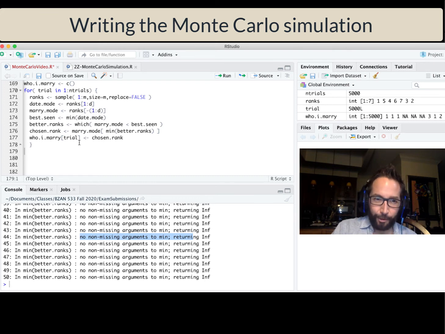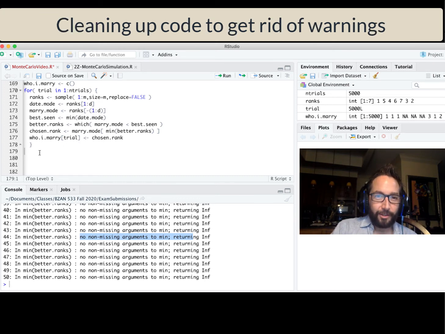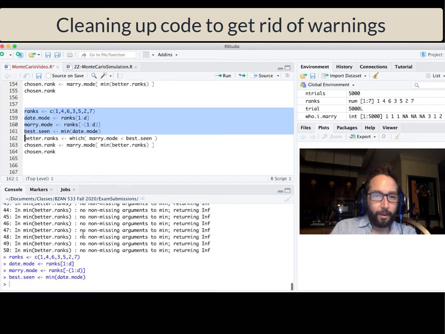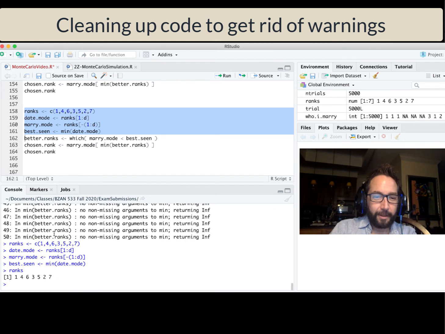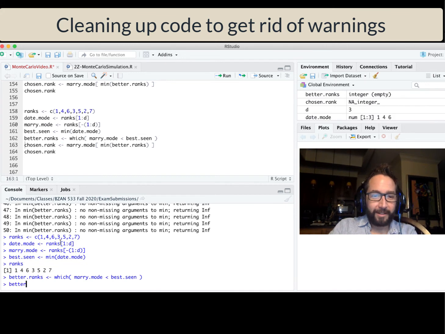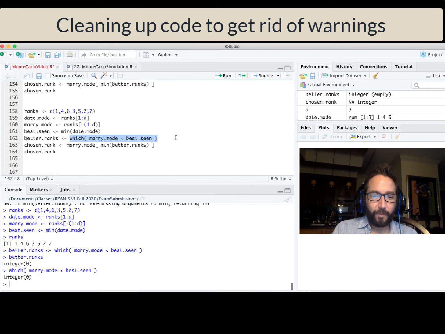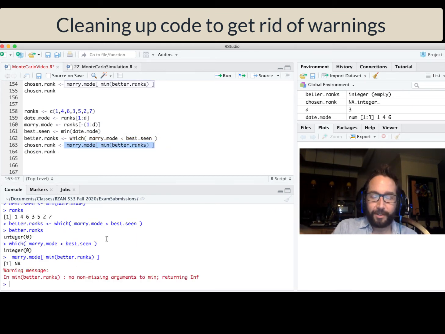Let's take a little diversion before we start studying this to kind of prevent that from happening. So let's go back to this where we run into the best overall potential mate during date mode. And so that way when we say better ranks, we get an integer 0, and that's where we get that warning message. There's no values that are better, so hey, I can't do this.